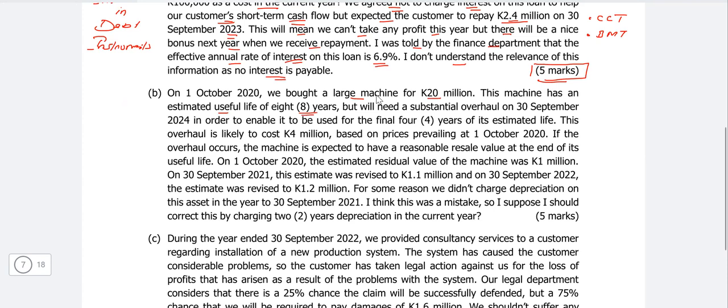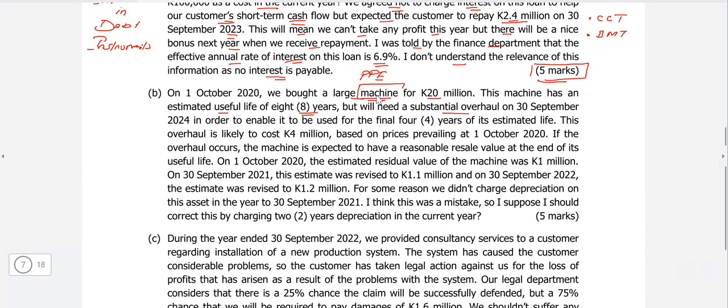So that means we need to depreciate it over the 8 years, but we'll need a substantial overhaul. So now you see that we bought a machine. Now we know that for business use, this is the property, plant, and equipment. The property, plant, and equipment needs to be recognized initially at cost, and subsequently it is being depreciated over the useful life. So everything is crystal clear within the question. You bought a property, plant, and equipment, and the life is 8 years, and you need to depreciate on that.